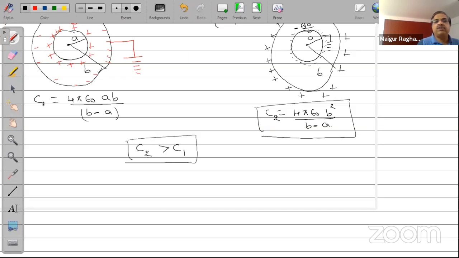So the better arrangement for the capacitance is always the second case, not the first case.